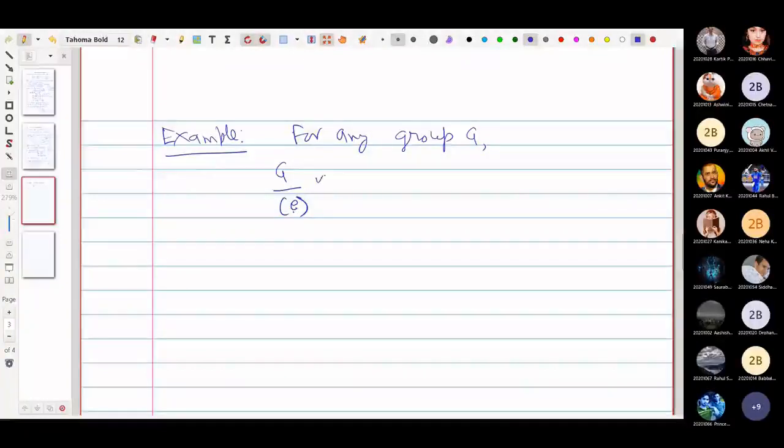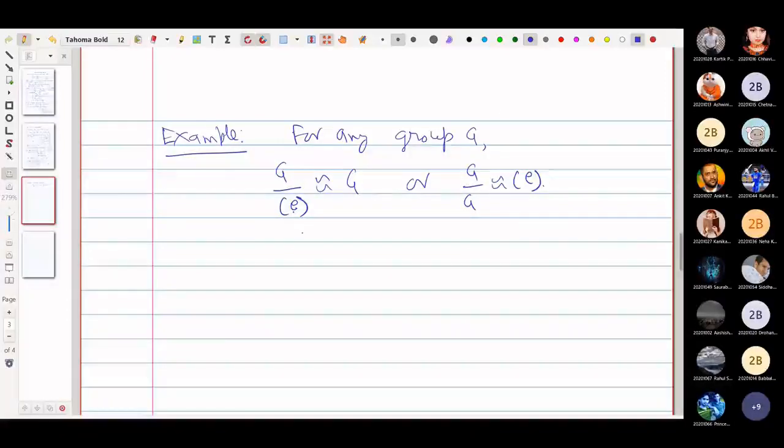So this is isomorphic to G, or equivalently G by G is isomorphic to the group identity, the group having only one element, that is the identity element, or the group generated by identity. If some group is generated by identity, then that group is going to be singleton only. So that is a cyclic group of order 1.